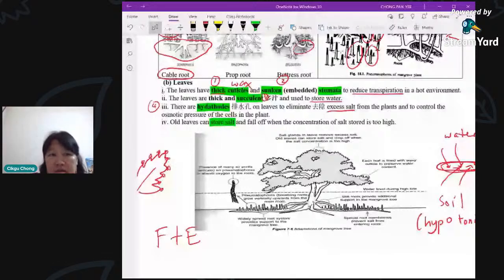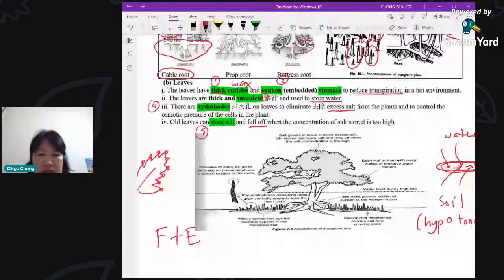And another one, number 5, the old leaves. When they become old enough, they actually shed. They will drop off, isn't it? So those old leaves actually store salt inside. So when they drop off or they die, this is the way they remove it from the plant. So the plant drops off the leaves when the leaves die off. This is how they remove the extra salt content from the plant.